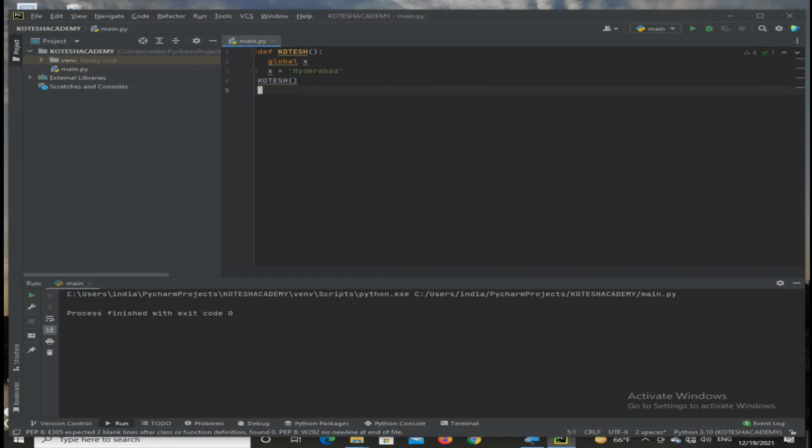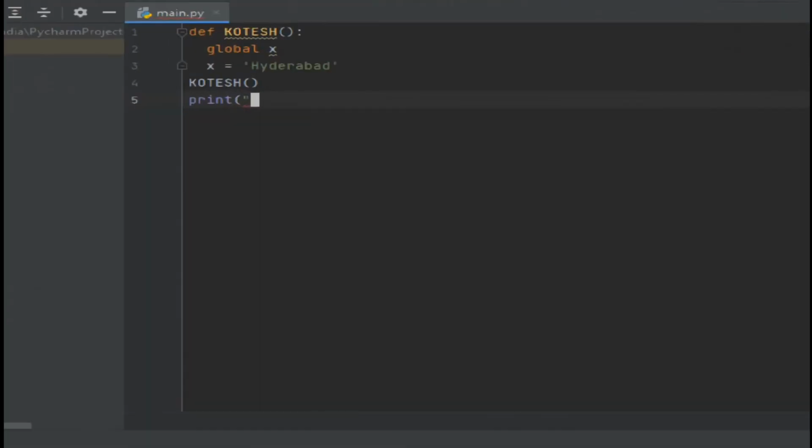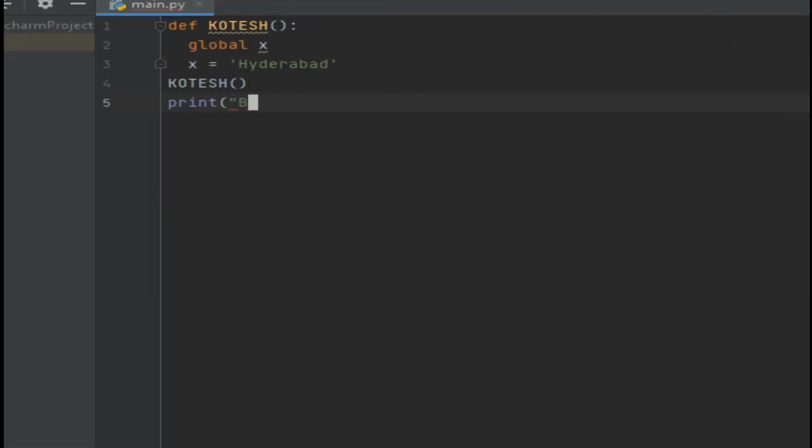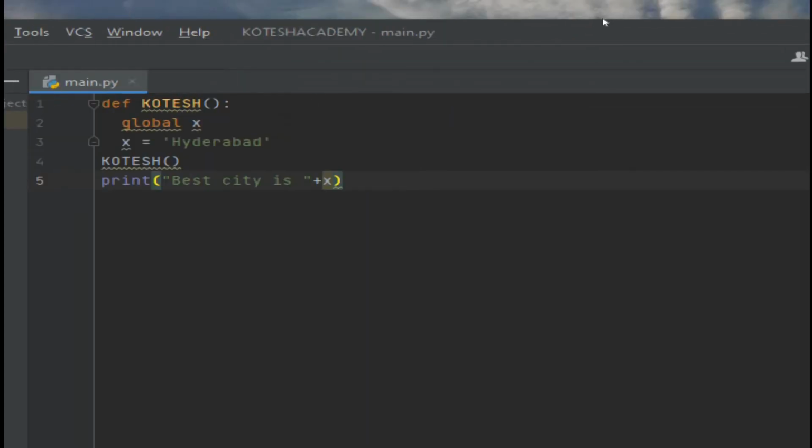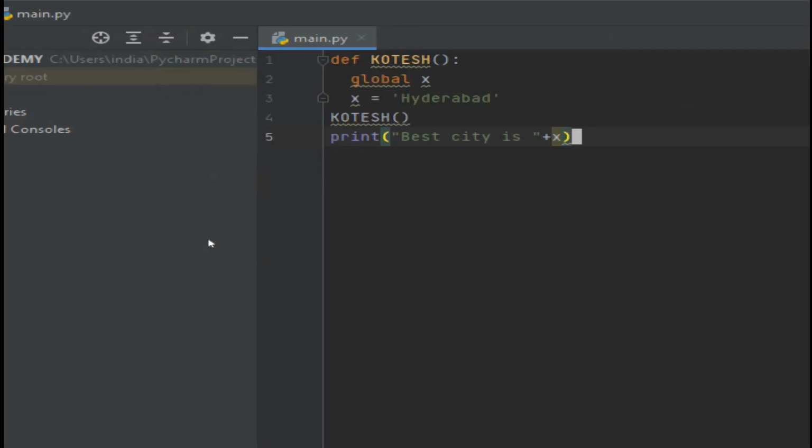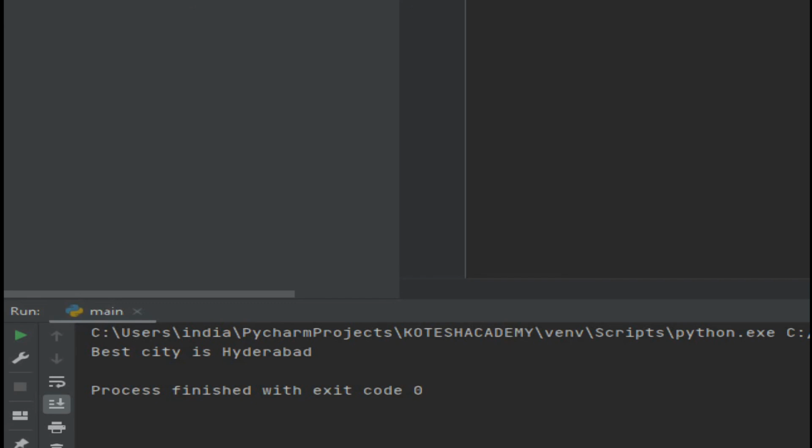If you write the print instruction, print of "best city is" with a space and double quotation end, plus symbol, and use the x value. After execution of this instruction, you will get "best city is Hyderabad".